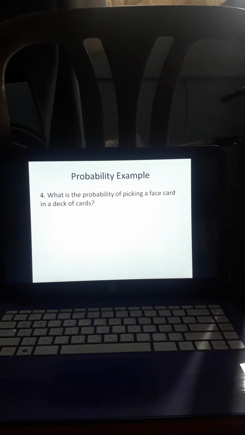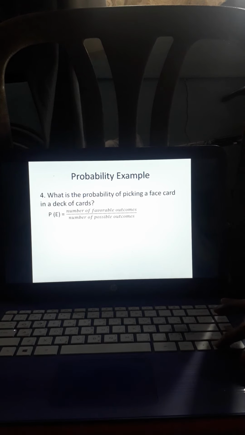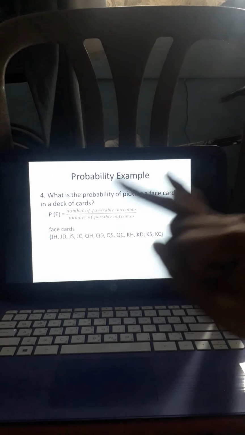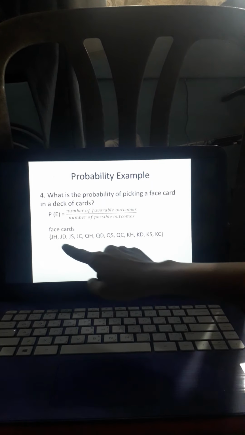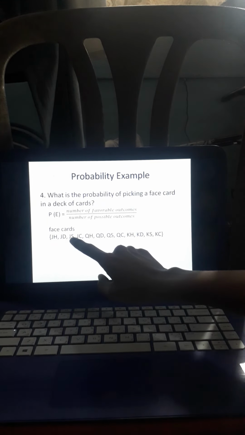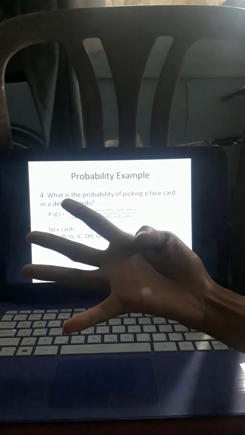Then next po, number 4, example, what is the probability of picking a face card in a deck of cards? Ano po ba yung mga face cards? Okay, so write the formula. And then, yung mga face cards po natin, meron po tayong 3. Jack, queen, at king. Ngayon po, yung jack po natin, meron po tayong jack na heart, jack na diamond, jack na spade, jack na clubs. We have 4 for the jack.